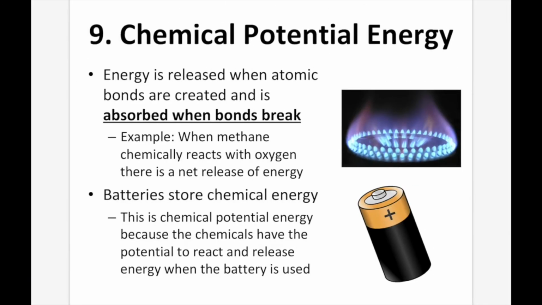And number 9, chemical potential energy. This is energy that is released when atomic bonds are created and is absorbed when bonds break. So a good example of this is when methane chemically reacts with oxygen in the air, there's a net release of energy. And you can see here with our burner, the methane is going to be coming out of these little holes, and it's going to be ignited, and when it is, it's going to give off heat and color. Also, batteries store chemical energy, and this chemical energy can be used to do things like power our electronics as the chemicals are reacted to each other and allowed to release their energy.